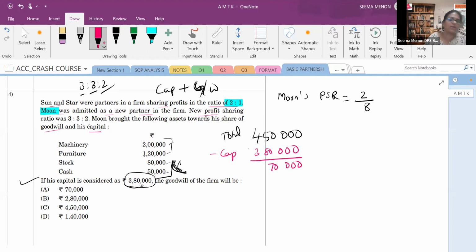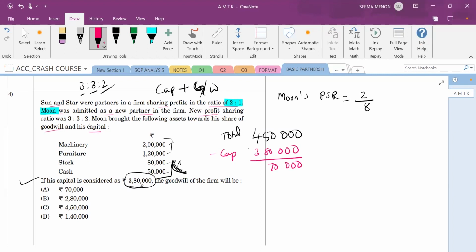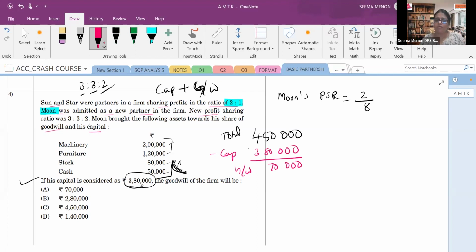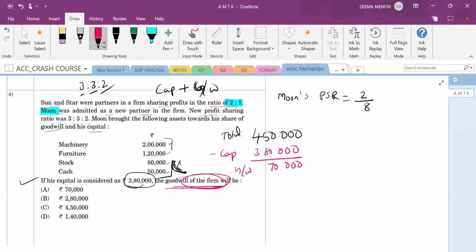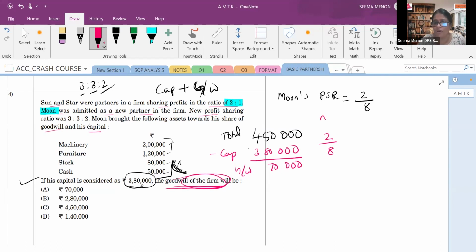ये 70,000 क्या हो सकता है, नेहा? Goodwill. Very good, excellent. ये goodwill is brought by who? Moon. But हमारे से question, they did not ask the question of goodwill of Moon. They are asking the question, what will be the goodwill of the firm? समझ में आ रहा है ना? हाँ मैम. So you know that 2/8 share is Moon का share, that is 70,000, right? Yes. अब firm के लिए क्या होगा?